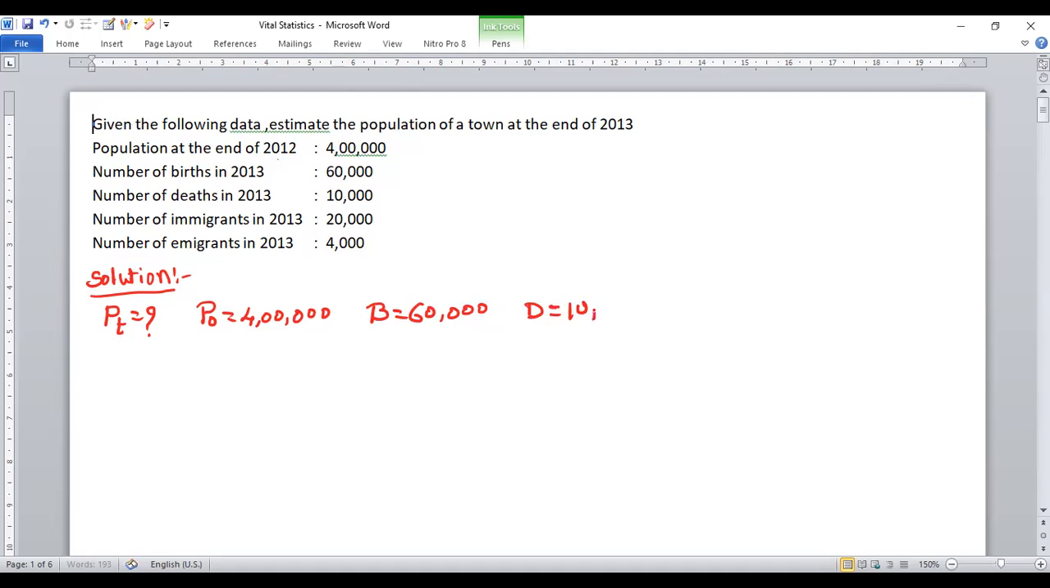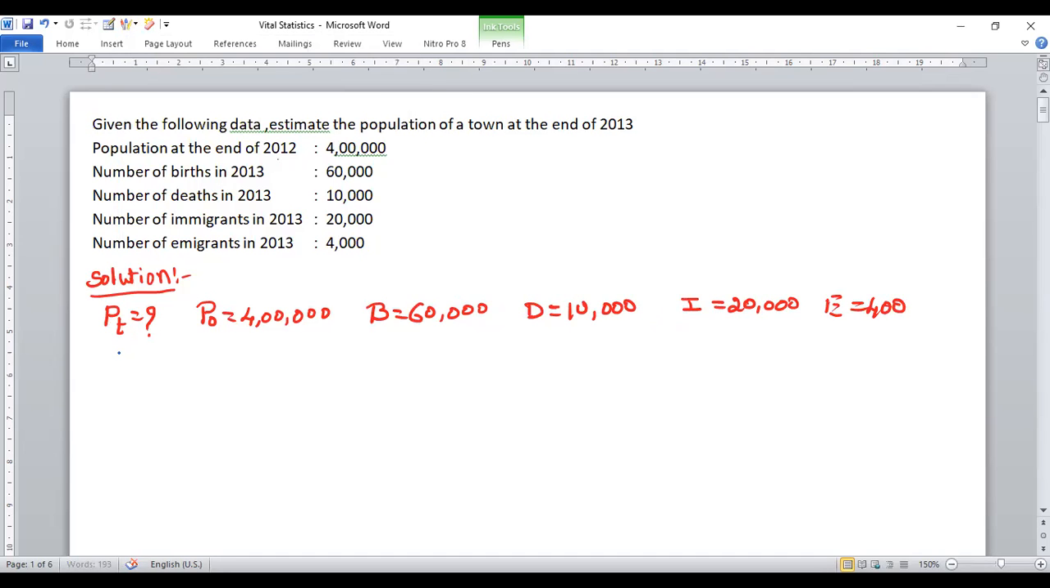D is equal to 10,000. Number of immigrants are denoted by I. I is equal to 20,000. And number of emigrants are denoted by E. E is equal to 4,000. So we need to calculate the value of PT.